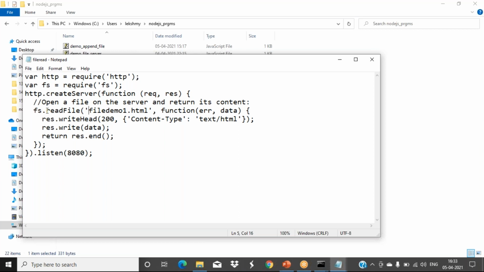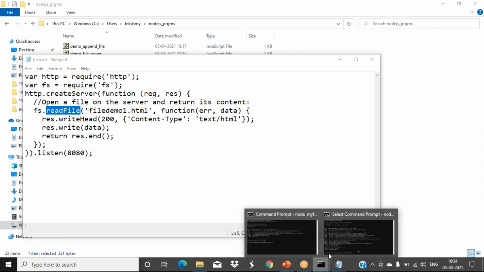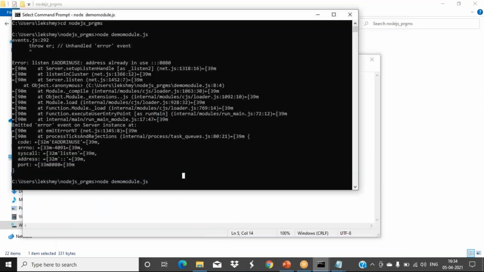So here what we are doing is readFile, file demo1.html, and we are handling error messages. The function takes an error object and some data like that. The data is what we get, and if an error occurred we get so many messages, as we have seen before, like the error that the address is already in use. For that error object, we get this many messages.